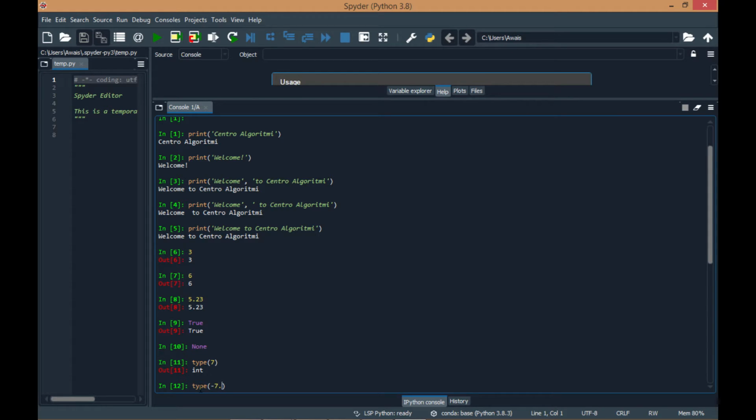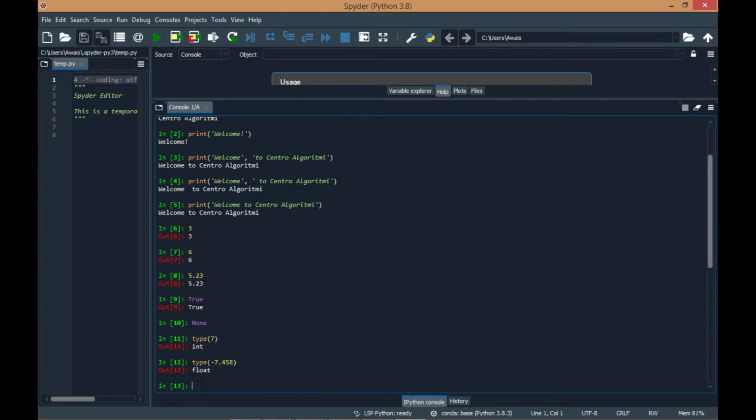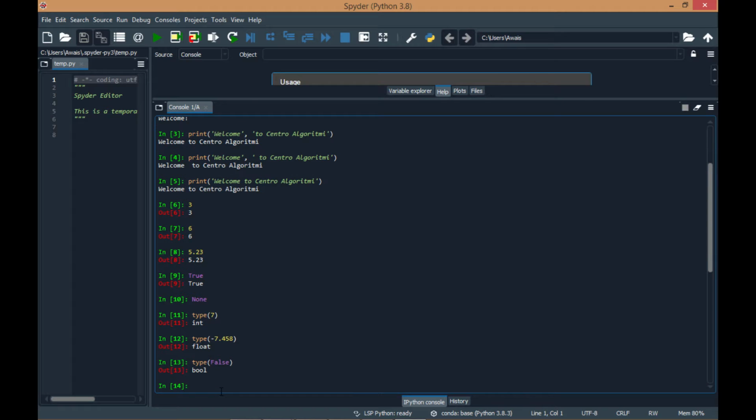Similarly, if you write minus 7.458, its type is float. You can also use this function for Boolean objects like False, and its type is bool. Finally, you can also check the type of None, which is NoneType.